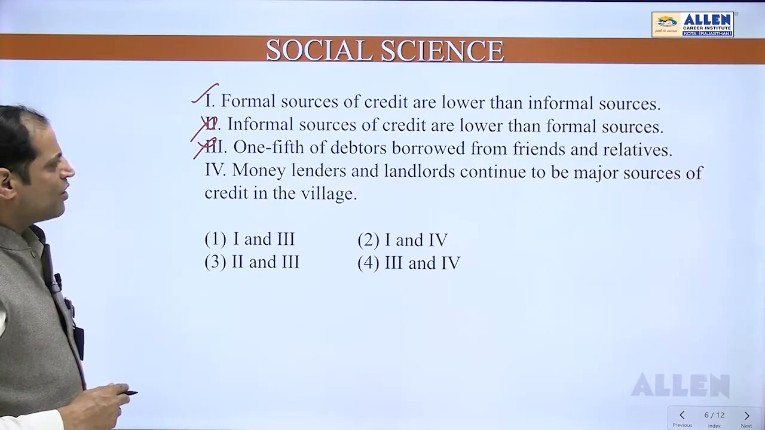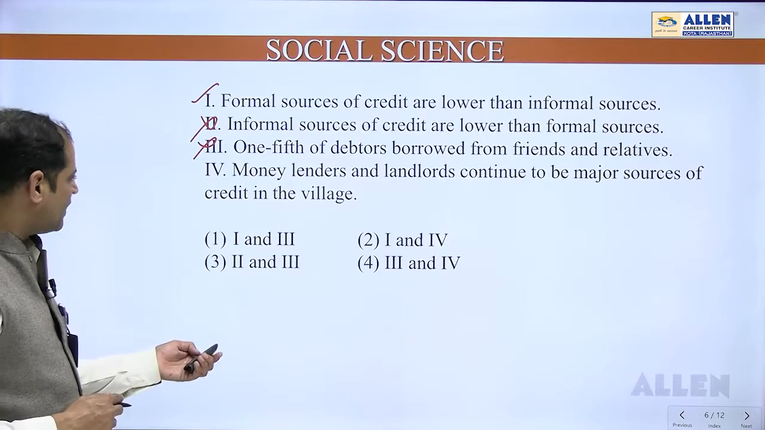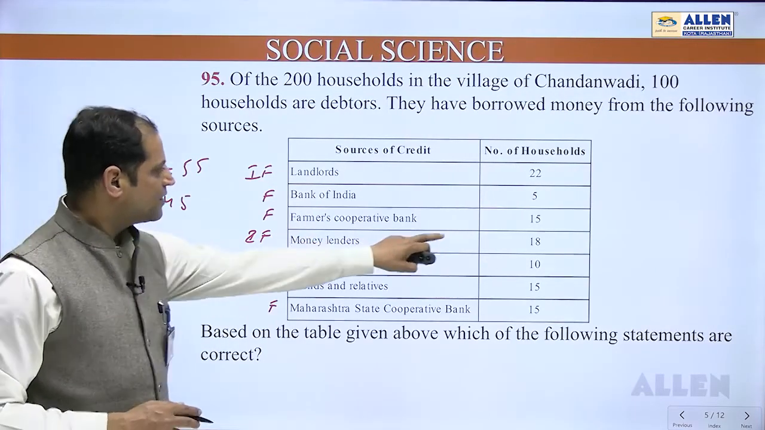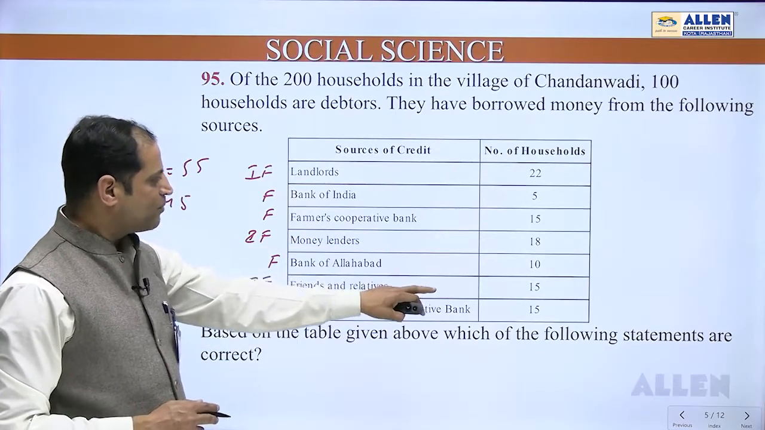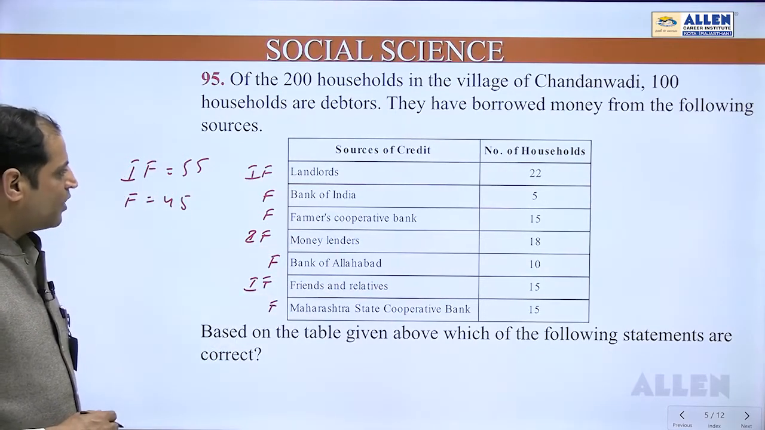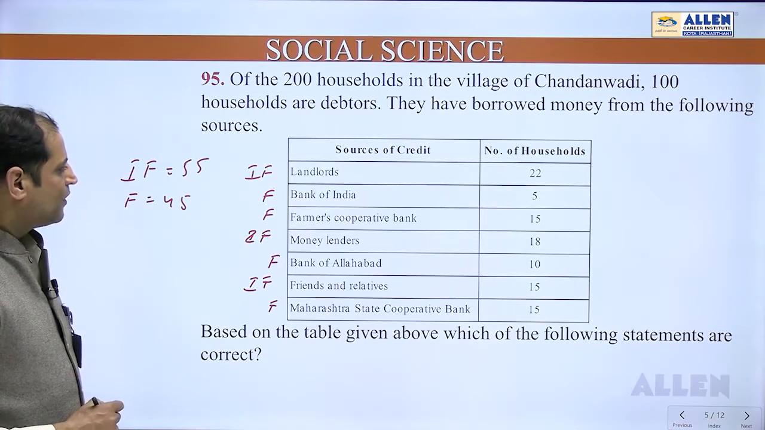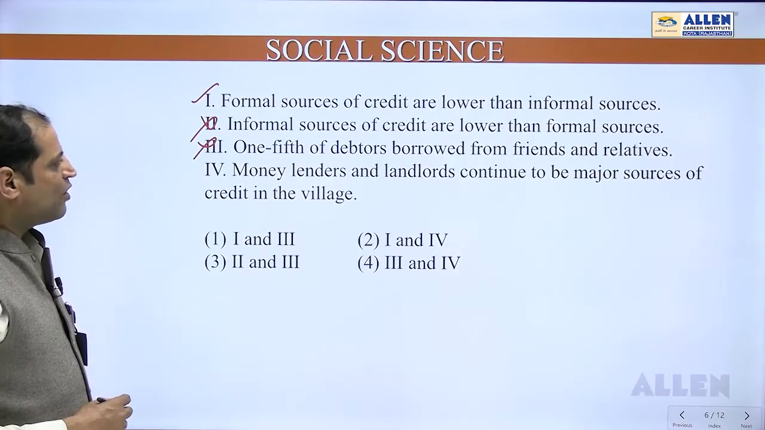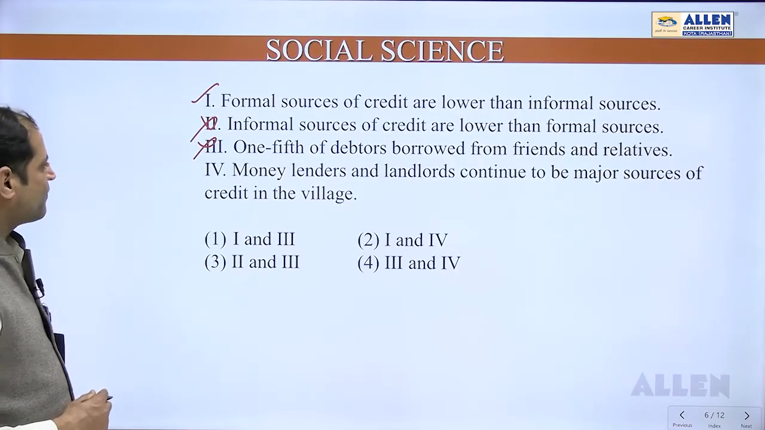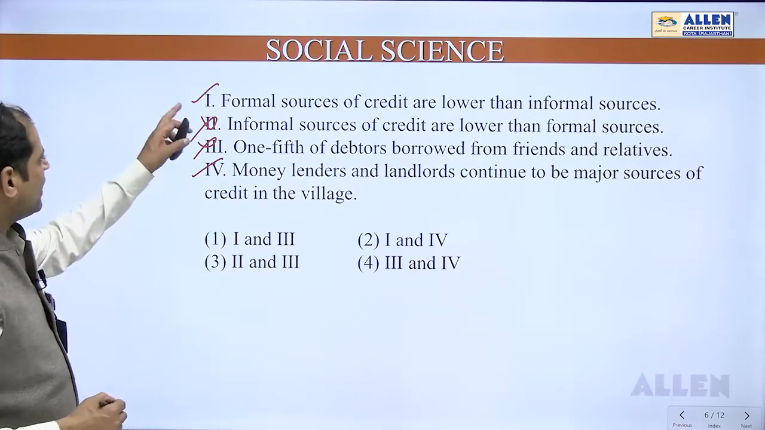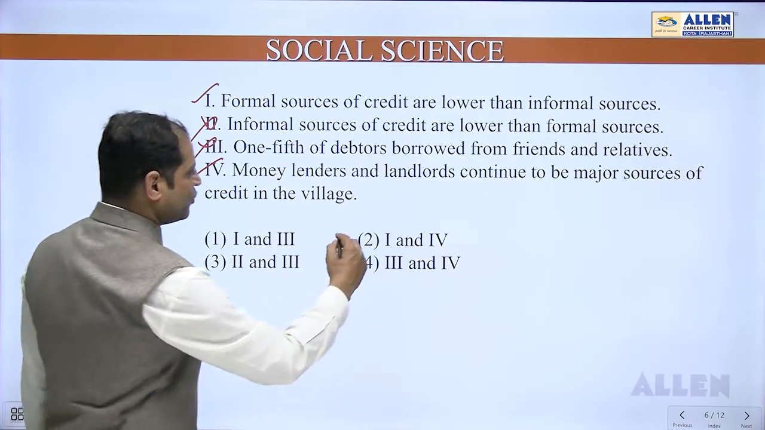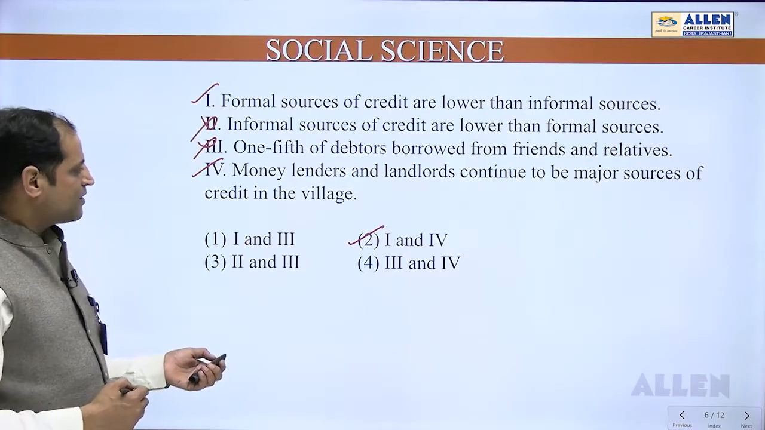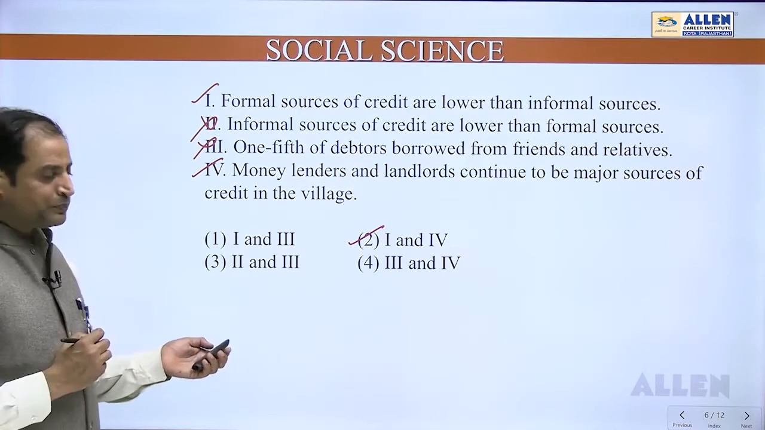Money lenders and landlords continue to be a major source of credit in the village. Money lenders are 18, landlords 15, so becomes 33. Obviously they are a big part. Money lenders and landlords continue to be a major source of credit in the village. That is also correct. So 1 and 4th option is correct, and 1 and 4th option lies over here. So question number 95, the correct answer is option number 2.